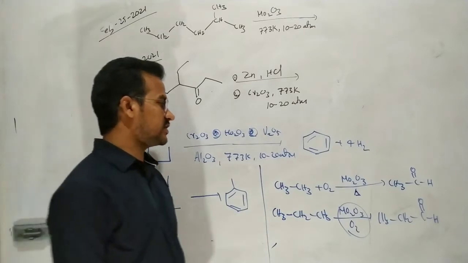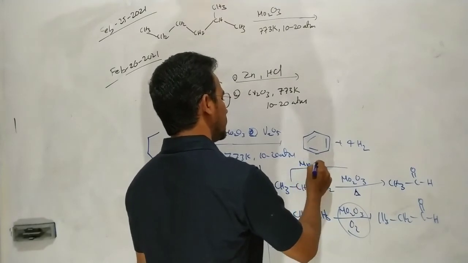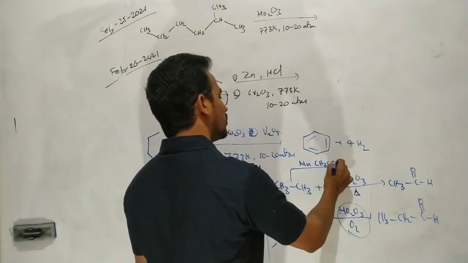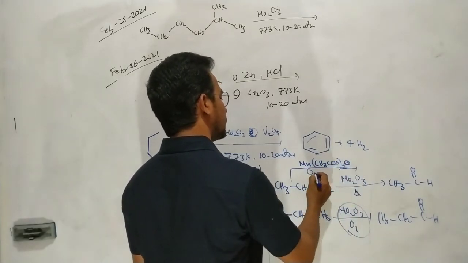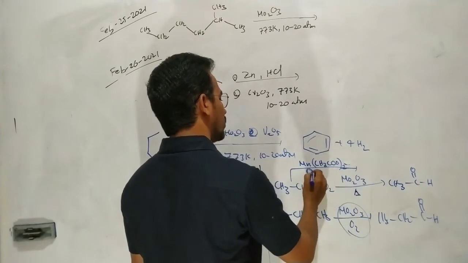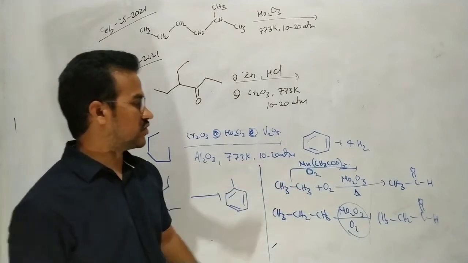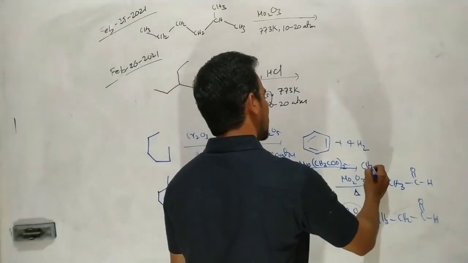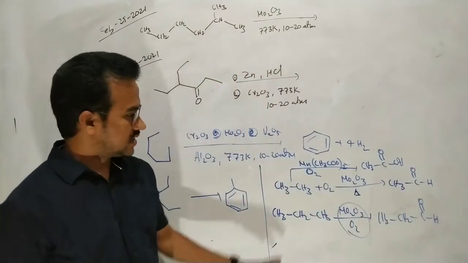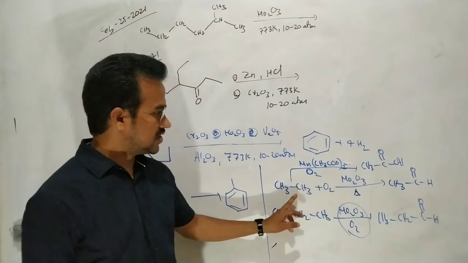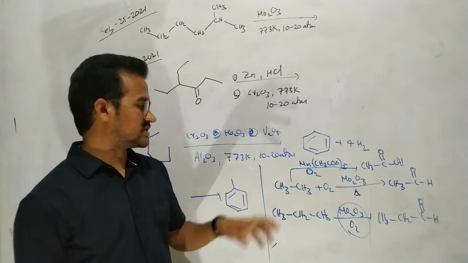And there is one more reaction. If ethane is heated with manganese acetate, (CH3COO)2Mn, in the presence of O2, it is converted to the acid CH3COOH, that means ethanoic acid. Here ethane is converted to ethanoic acid, or to the aldehyde also. So just the reagents and conditions are different.